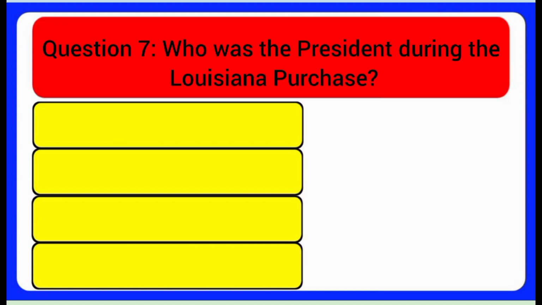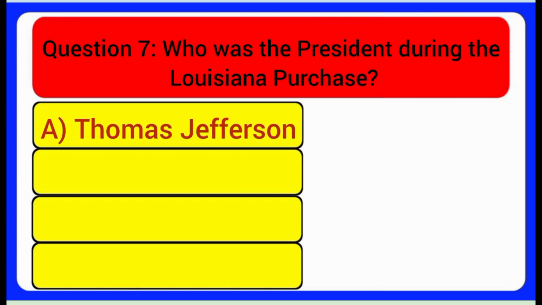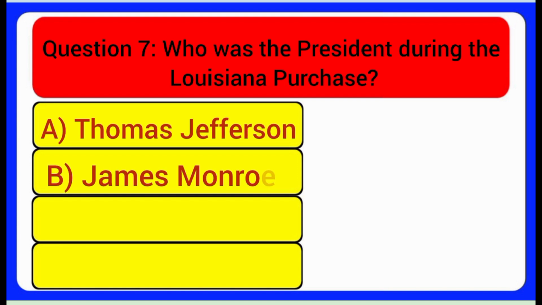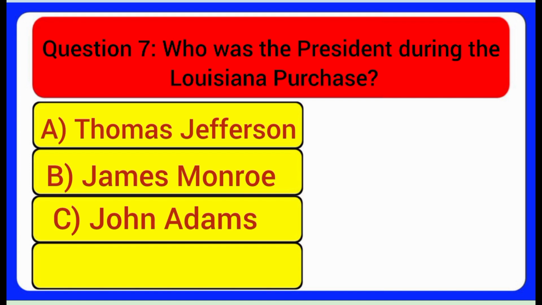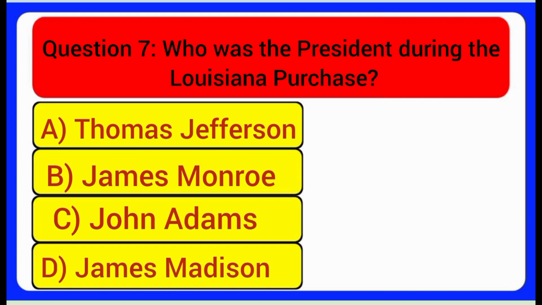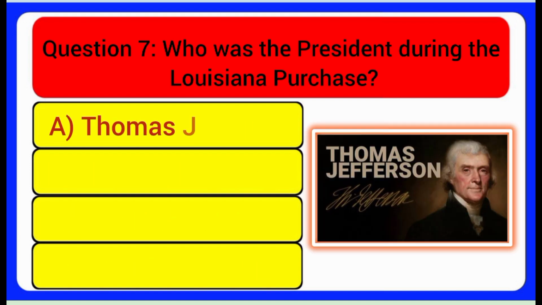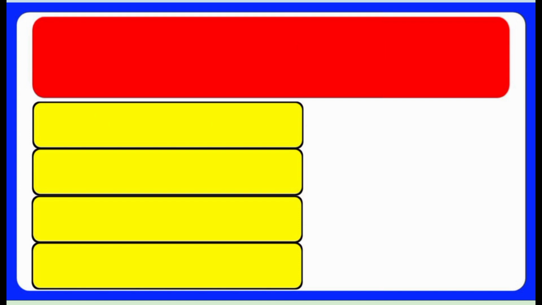Question 7. Who was the president during the Louisiana Purchase? A. Thomas Jefferson. B. James Monroe. C. John Adams. D. James Madison. Answer: Thomas Jefferson.